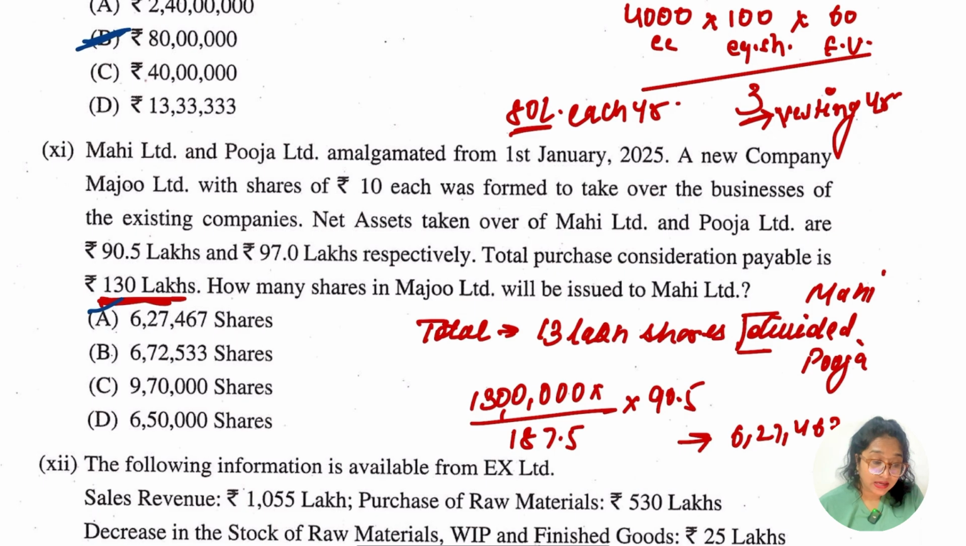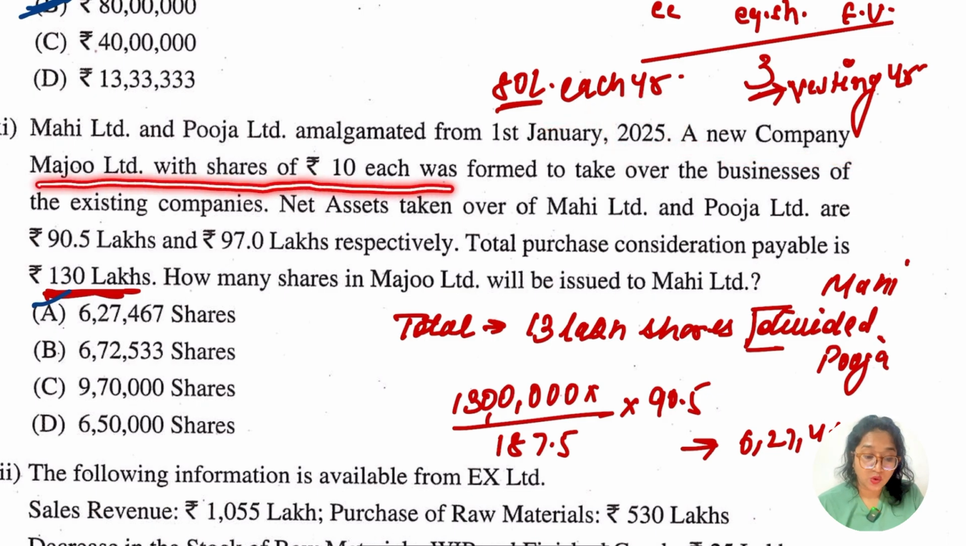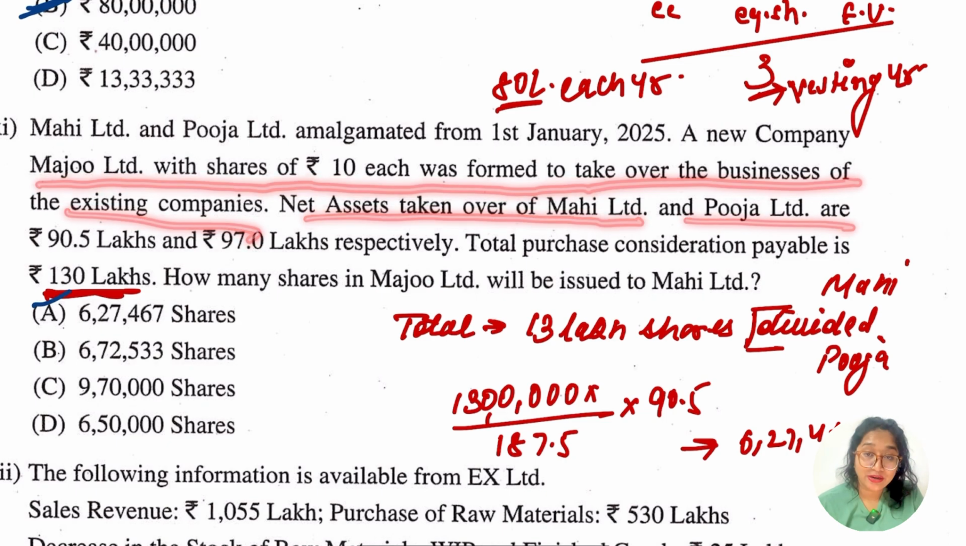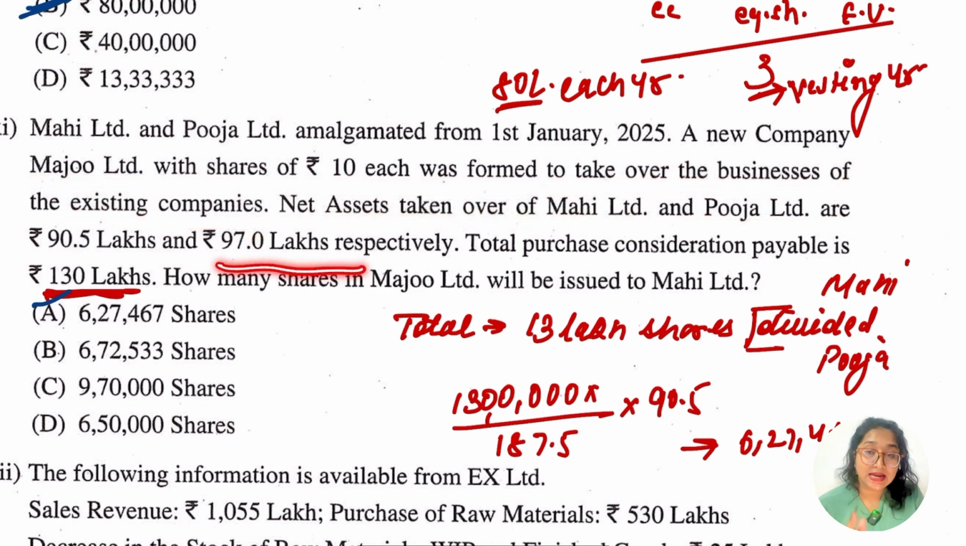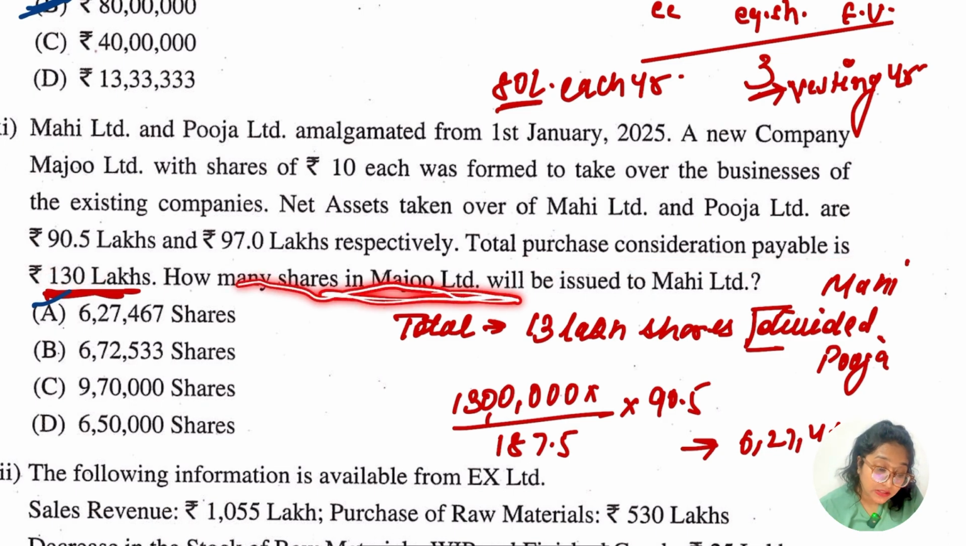Let's go for the 11th question. It says Mahi Limited and Pooja Limited amalgamated from 1st January 2025. A new company, Majo Limited, with shares of 10 each, was formed to take over the business of the existing companies. Net assets taken over from Mahi Limited and Pooja Limited are 90.5 lakh and 97 lakh. First Mahi, then Pooja. Then the total purchase consideration is 130 lakh. Now how many shares in Majo Limited, which is going to be formed, will be issued to Mahi Limited?